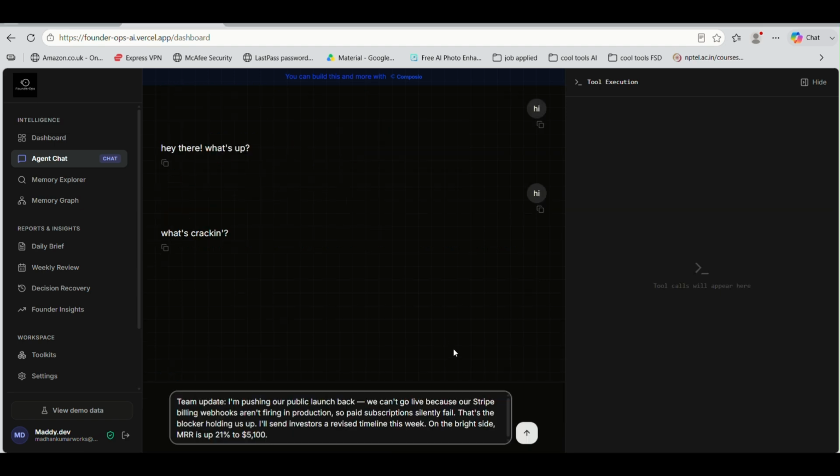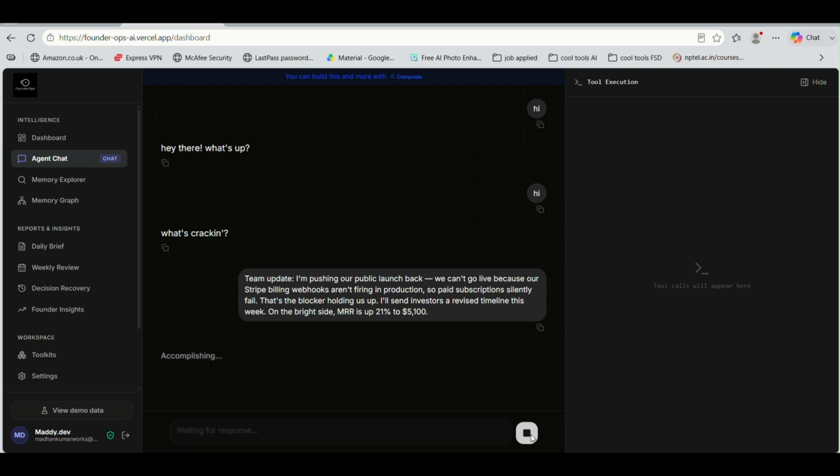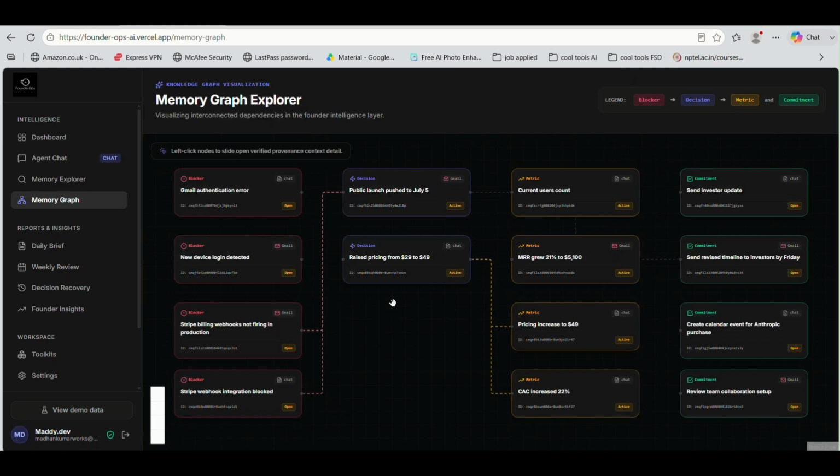I paste a normal founder update and FounderOps pulls it apart into typed memory: decisions, metrics, and commitments in the memory graph. So you can see that the Stripe integration failure is being linked to the delay in our launch. These semantic relationships are created by the agent and it is used in its conversations later on.